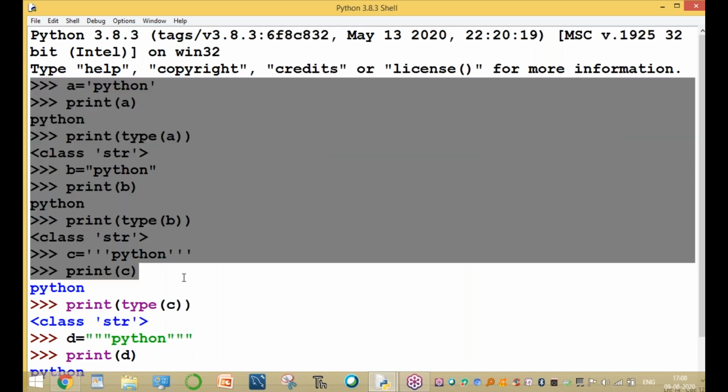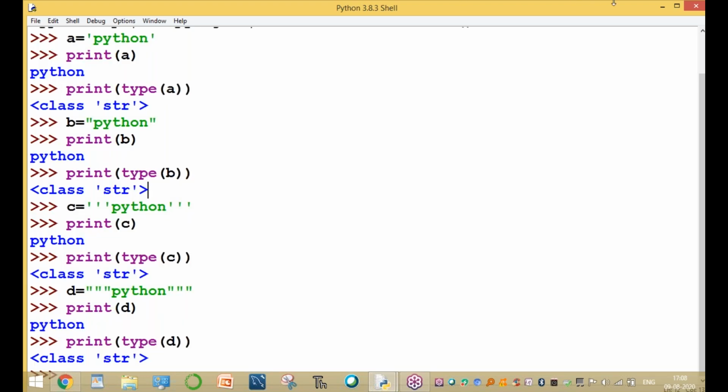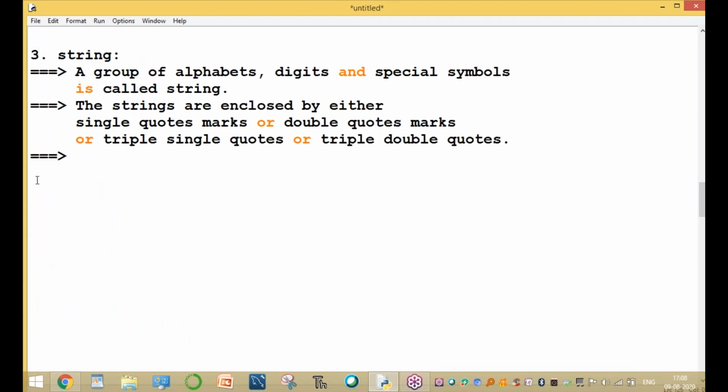You can use any way, either single, double, triple double or triple single quotation.